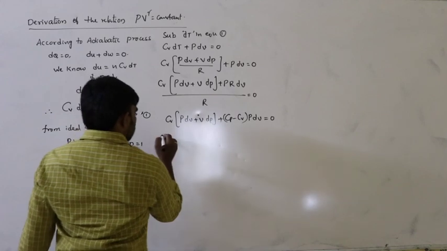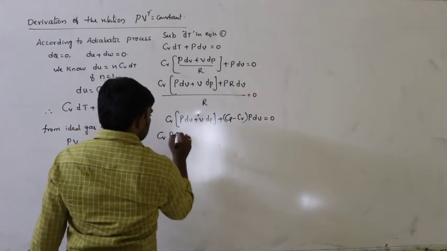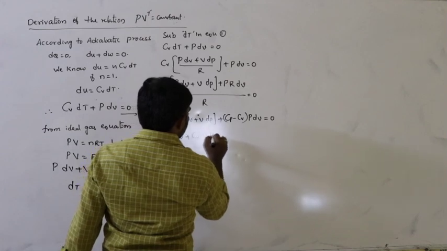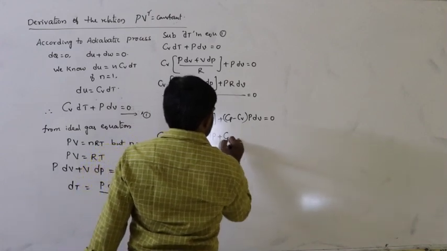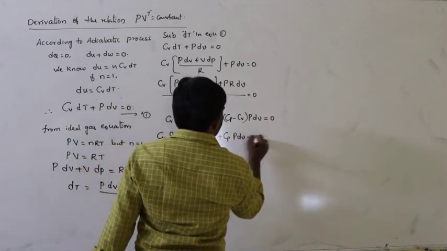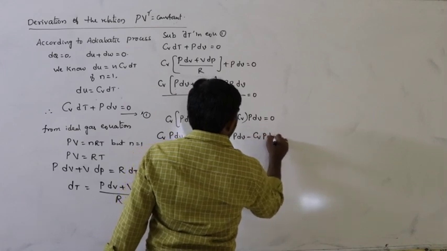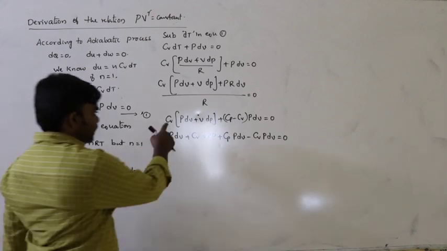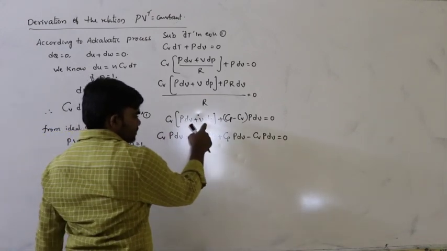So from this, Cv into PdV plus Cv into VdP plus Cp into PdV minus Cv into PdV is equal to 0. Expanding the terms, multiply with Cv here, again multiply with Cv.